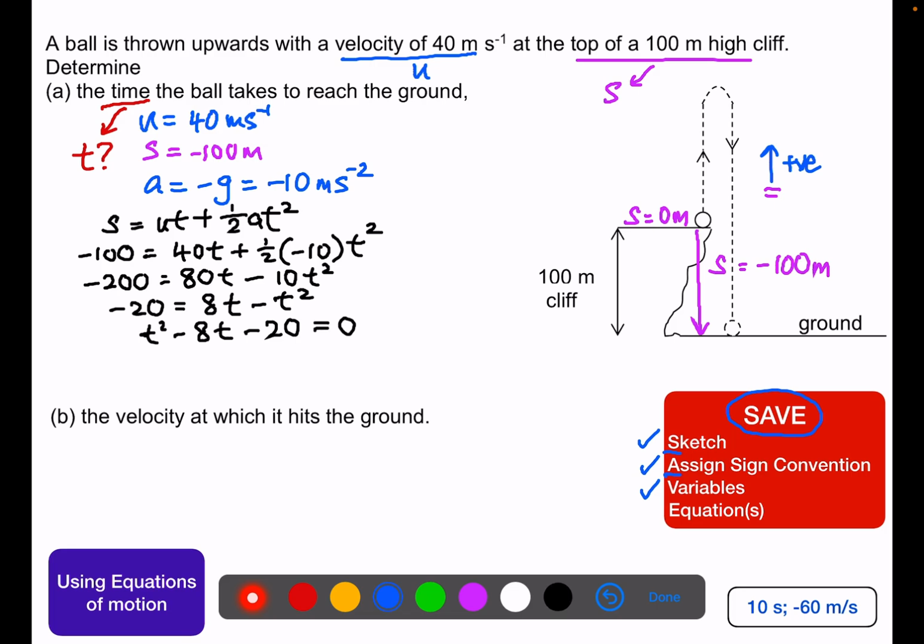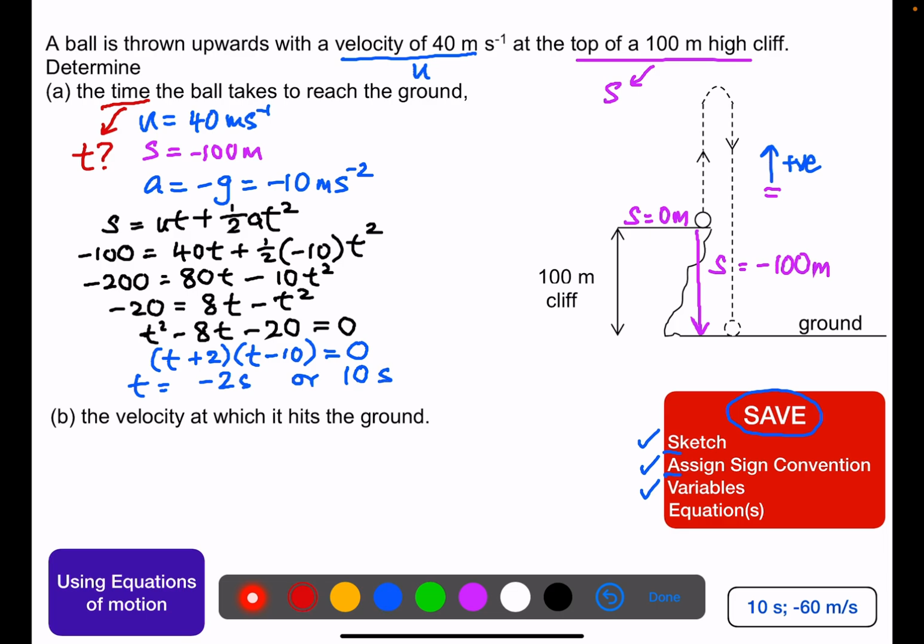We can apply the standard solution for a quadratic equation, or where possible we can attempt to do a factorization as well. So in this case, we could have t plus 2 multiplied by t minus 10 to give us the factorization of the quadratic equation, and this will give us t equals minus 2 seconds or t equals 10 seconds.